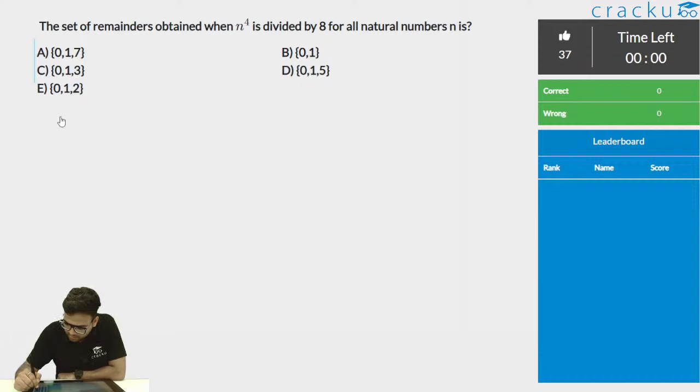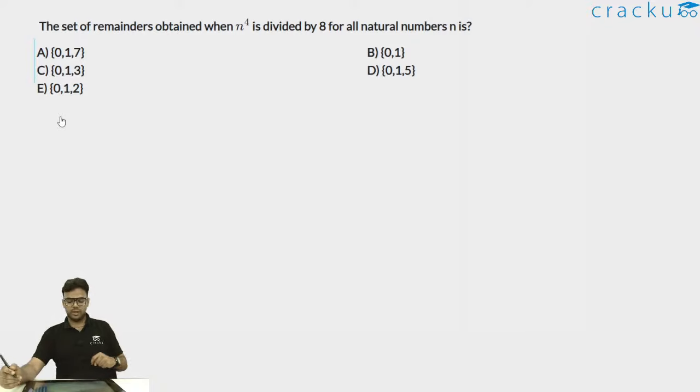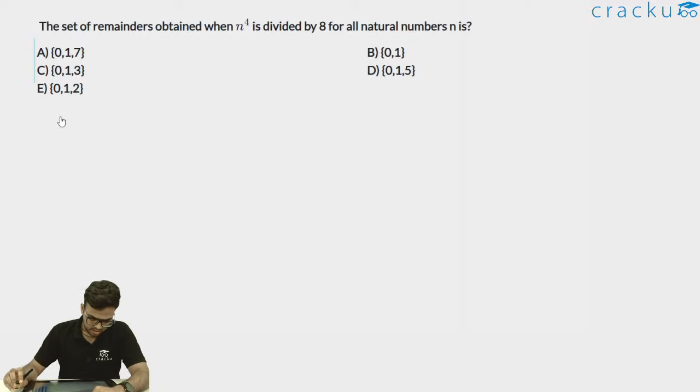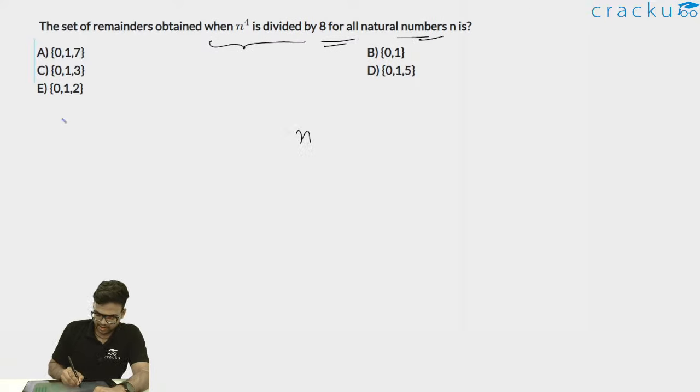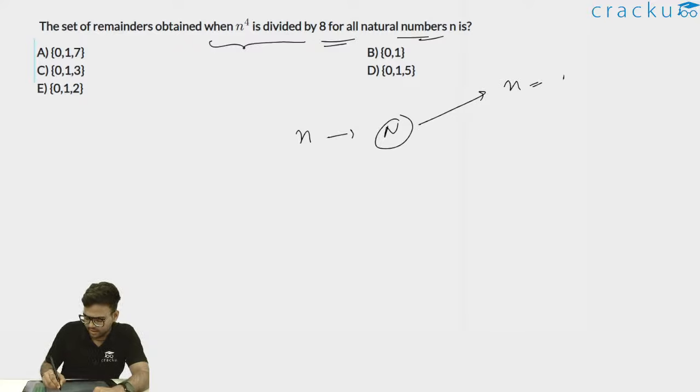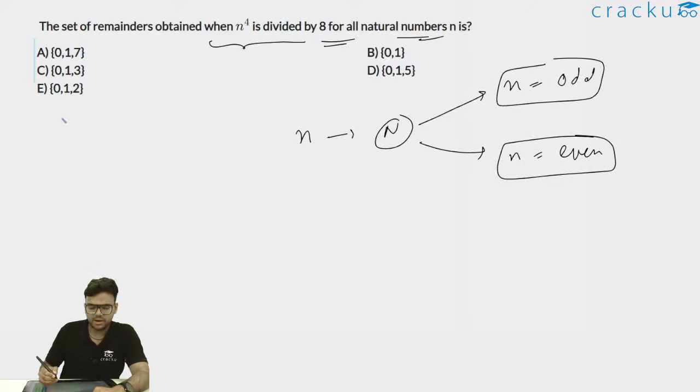The time is up. I'll quickly try to solve this question now. Let's see if we are able to take one more question or not. The set of remainders obtained when n to the power 4 is divided by 8 for all natural numbers n. So all of these n are natural numbers. Now if n is a natural number, there are two possibilities. n can be an odd number or n can be an even number.